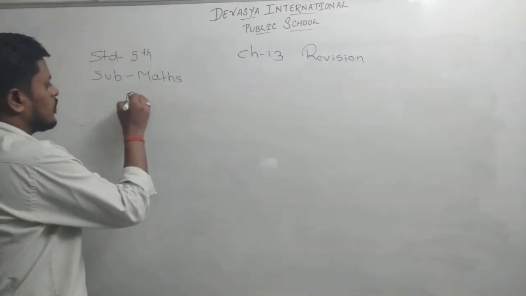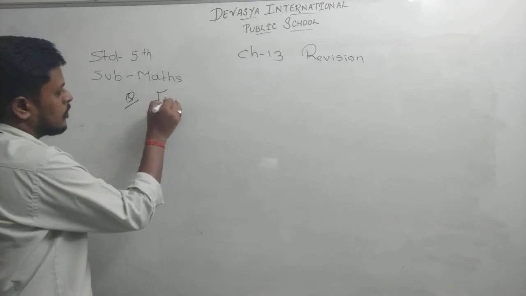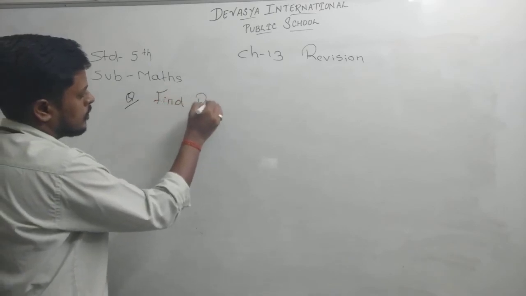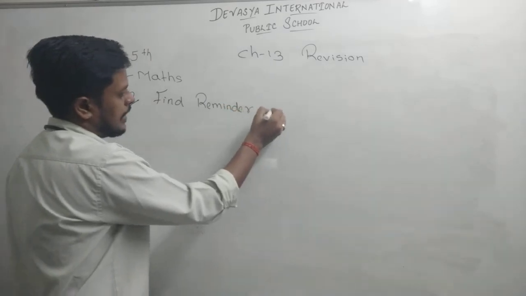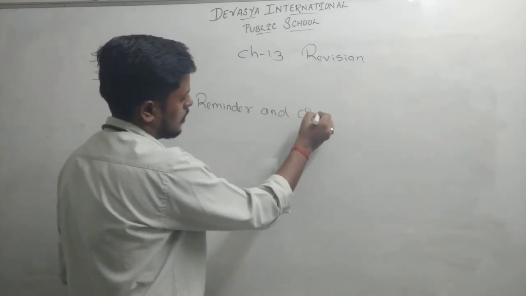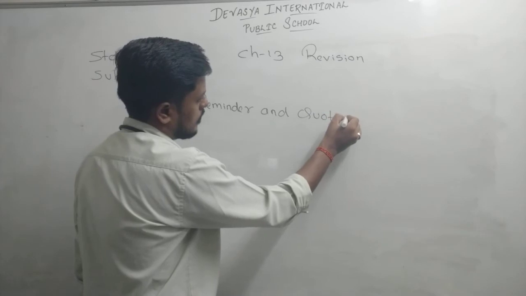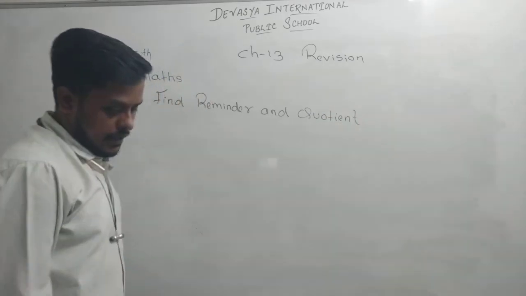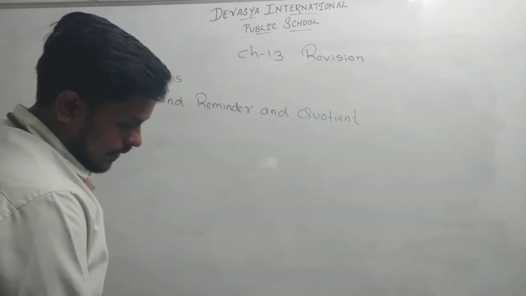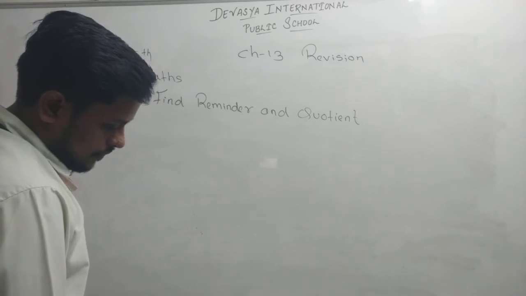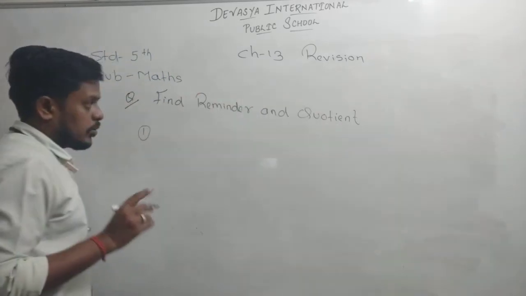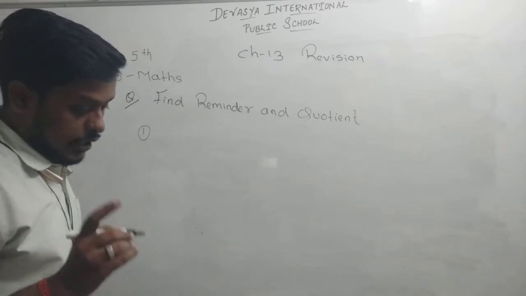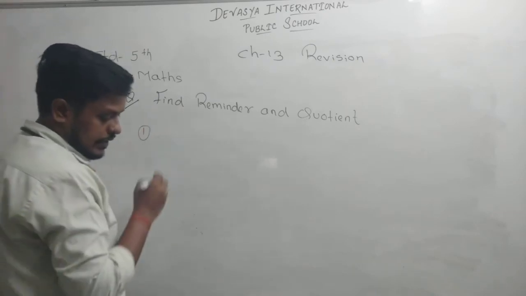One more question. Remainder and quotient. So this also we have completed. Clear? Now one more. Remainder and quotient. मैंने आपको बताया था कि रिमाइंडर और क्वाड्रेंट क्या होता है. क्लियर? फॉर एग्जाम्पल